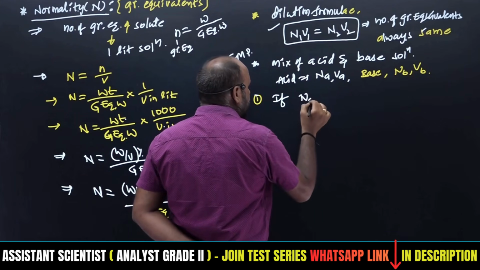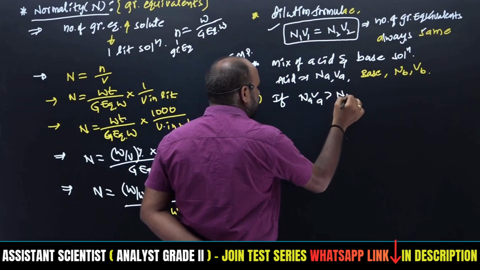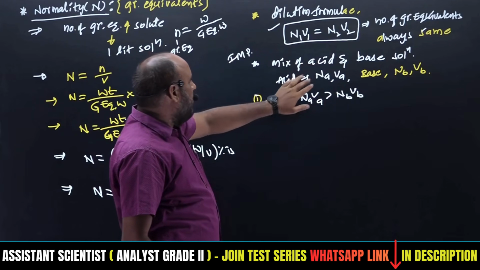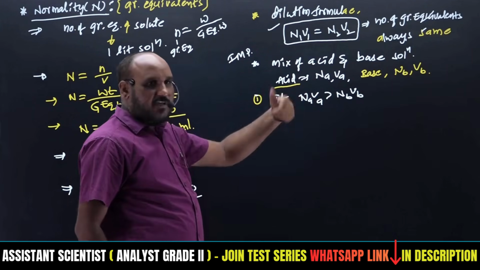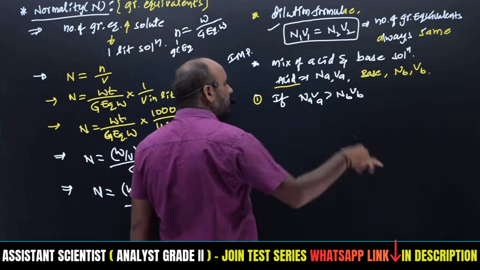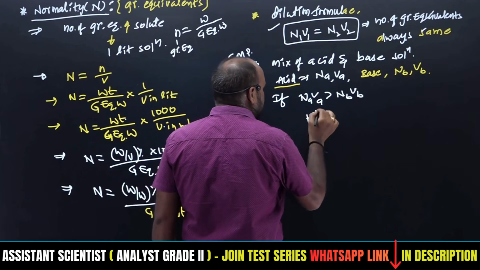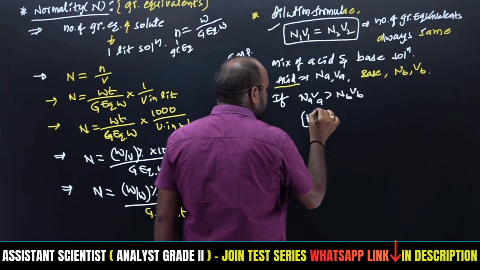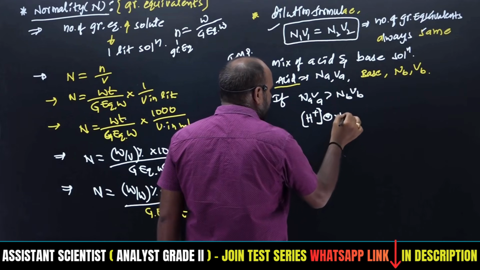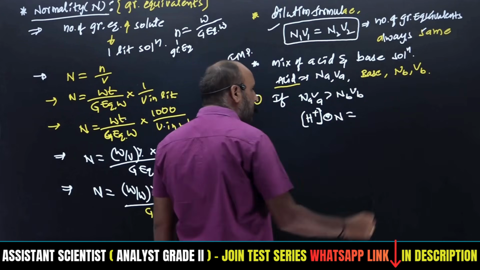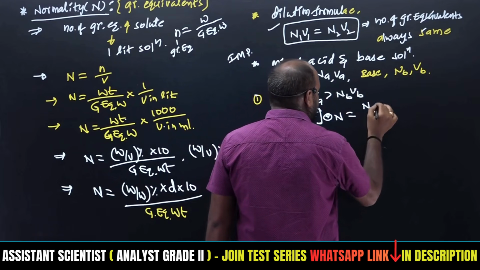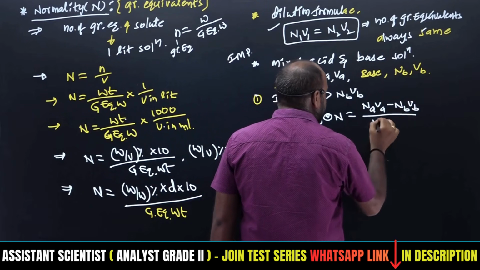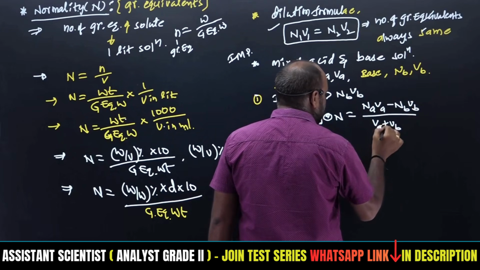If NaVa is greater than NbVb, whose concentration is more? Acid concentration is more. Therefore the resultant solution will have H plus concentration, that is the resultant normality, equal to NaVa minus NbVb divided by Va plus Vb.